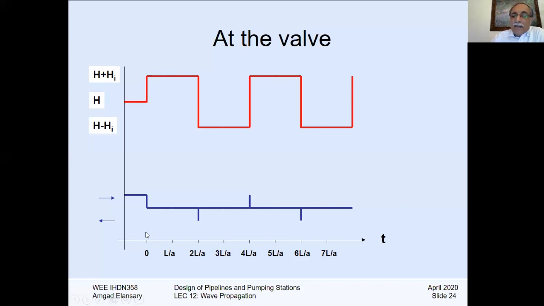Again, this is the velocity at the valve. It's zero at the valve, except for the small amount of time at 2L/A or at 4L/A, you would have that positive or negative pressure. You can see it in the previous slide, why it is like that.